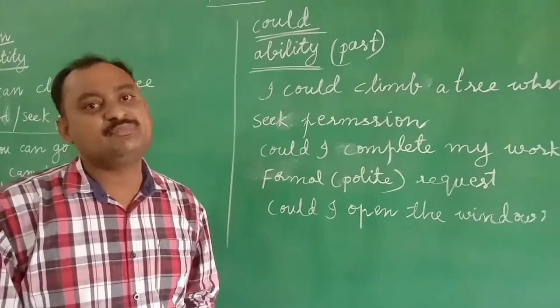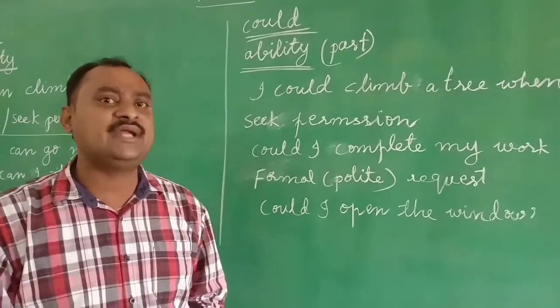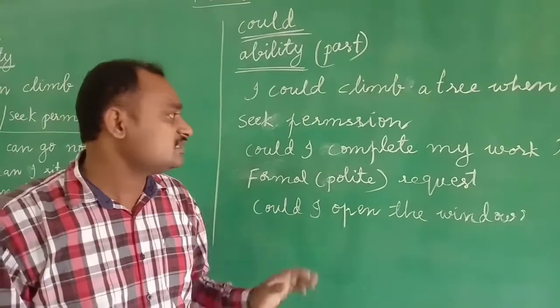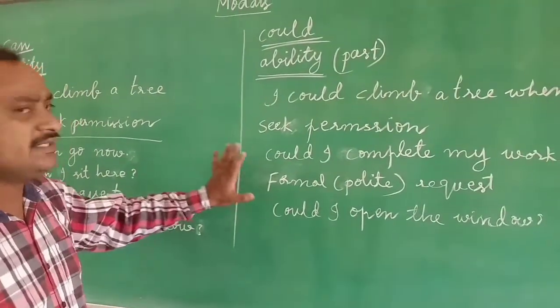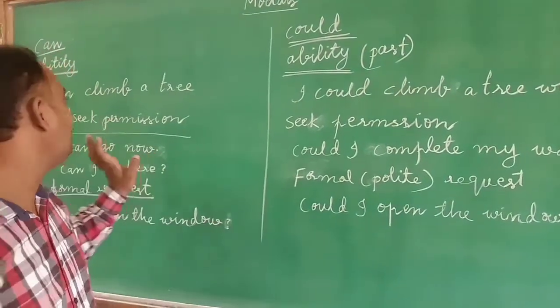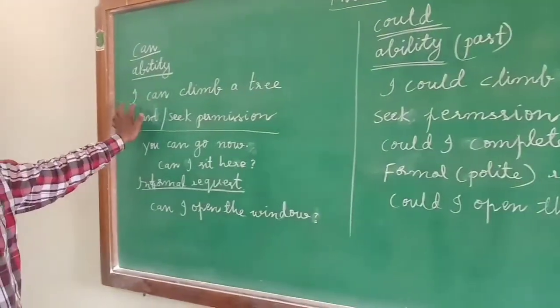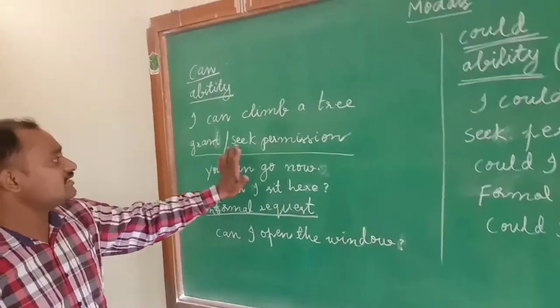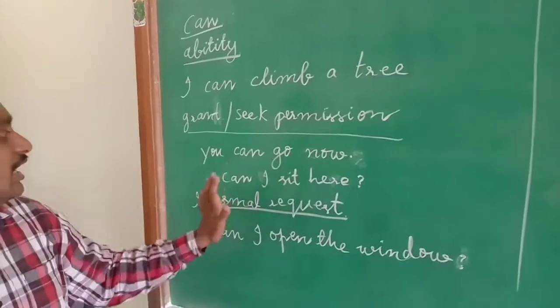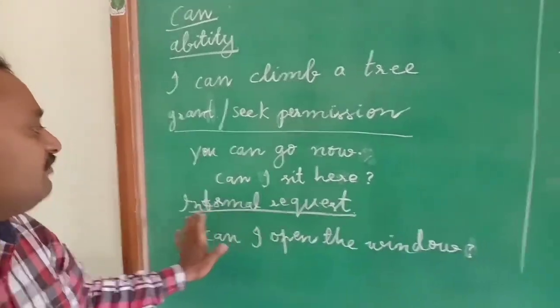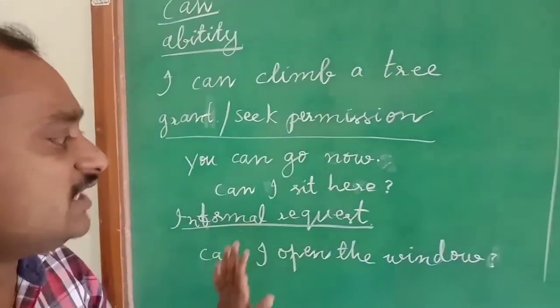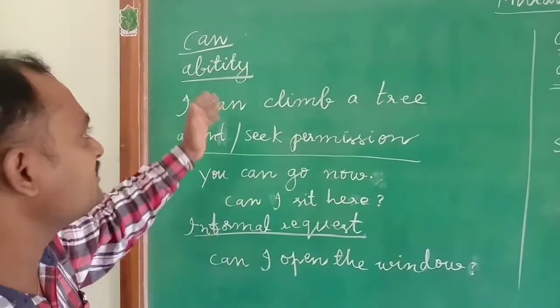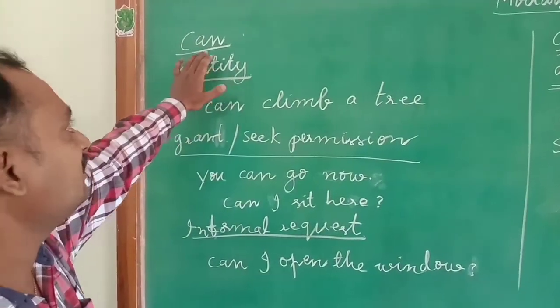Could you please lend me your book? This is more polite compared with can. This is the usage of can and could. I am repeating. Ability: I can climb a tree. Grant or seek permission: you can go now. Can I sit here? Informal request. Can I open the window? These are the usages of can.